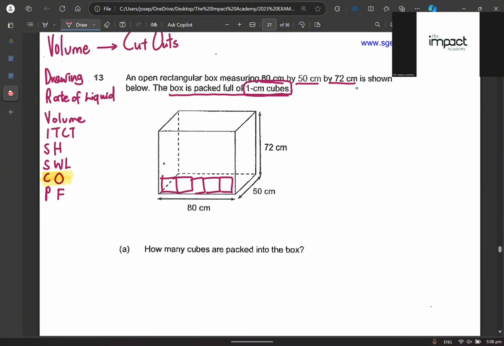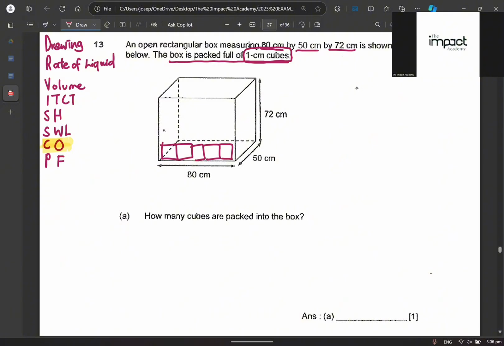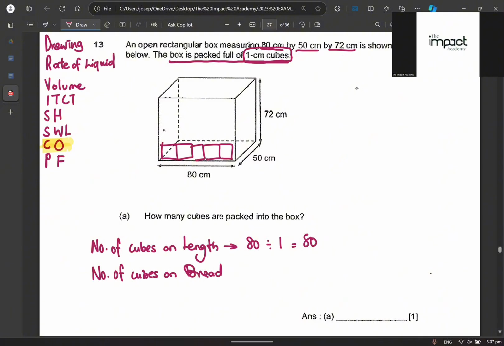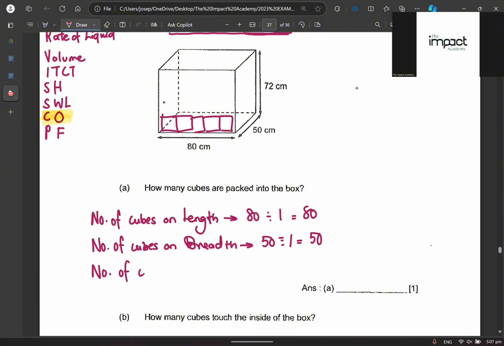What do we have to do? Very good. Find the number of cubes that I can put on the length. Number of cubes on length. How many cubes are there on the length? 80 divided by 1, that gets me to 80. Number of cubes on the breadth. How many cubes are there on the breadth? 50 divided by 1, that gets me to 50. Number of cubes on the height. 72 divided by 1, I get to 72. Units.